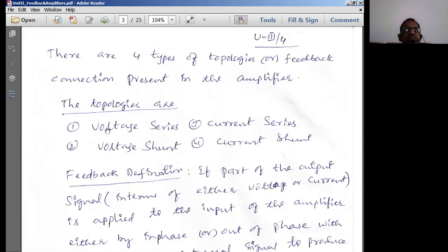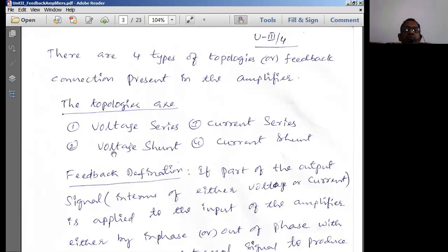So in the case of the voltage series type of topology, the sampled output is in terms of voltage. How is it applied? It is applied in a series fashion to the input. That means we apply the output voltage to the input such that the input voltage increases, which is called a series connection.